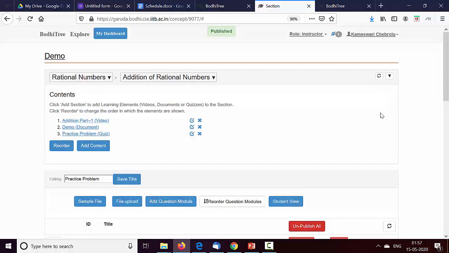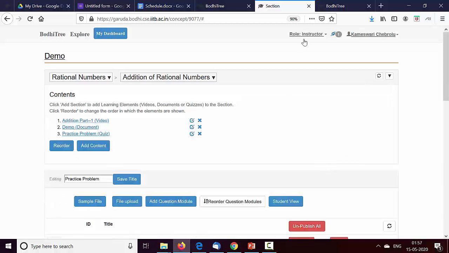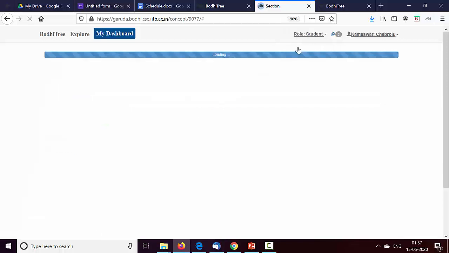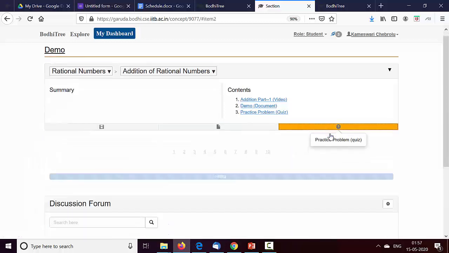So we have seen the main things: how to add videos, how to add documents, how to add quiz. You can keep on adding how much ever you want. You can add more videos, more documents, more quiz, and so on. And this thing, let's also see how it looks in the student view. So this is how it looks. It has one video, one document, and one quiz.